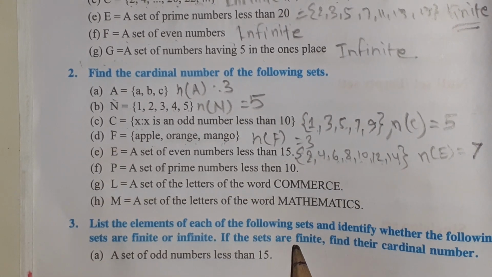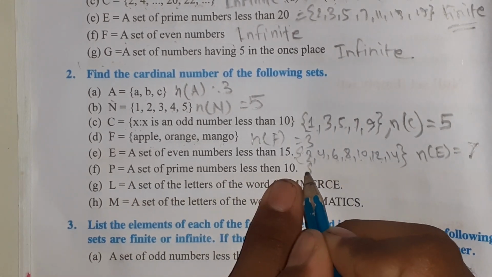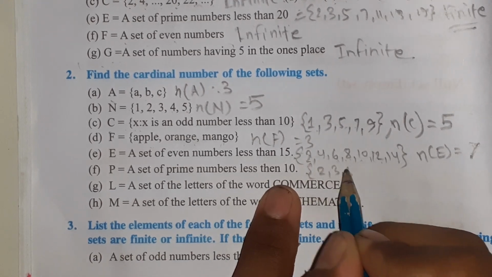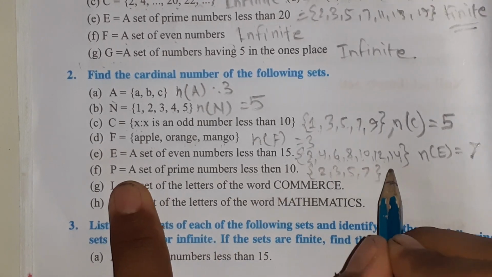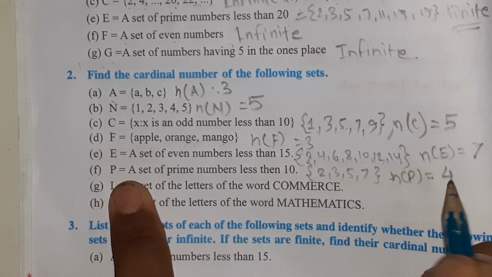Next, number F. A set of prime numbers less than 10. A set of prime numbers less than 10 means 2, 3, 5, 7. That is n(P) equals 4.